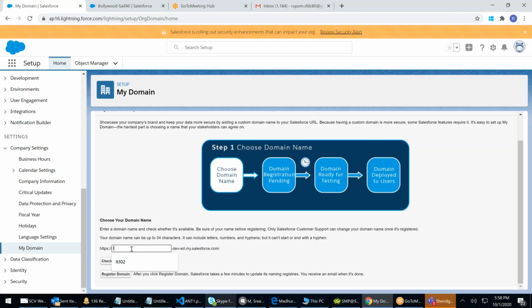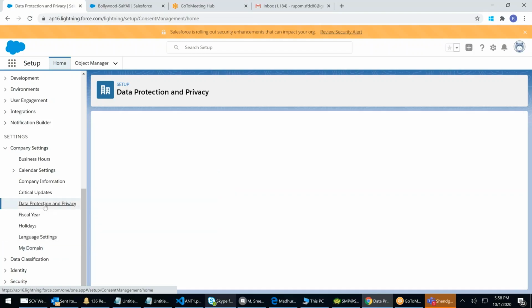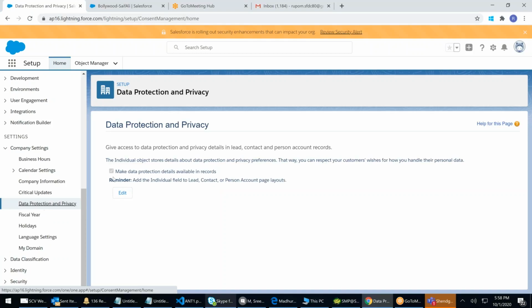So company domain. You can go ahead and register a company domain. It's useful mostly for Lightning components. Next, data protection and privacy. Nothing. It's just one checkbox. Don't disturb it. There's nothing. Yes or no.